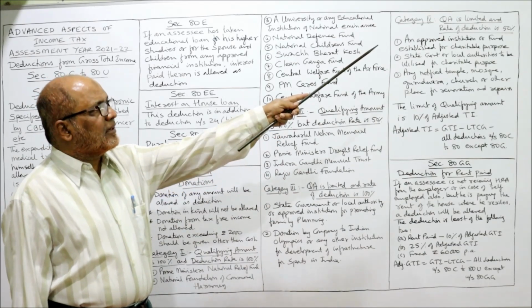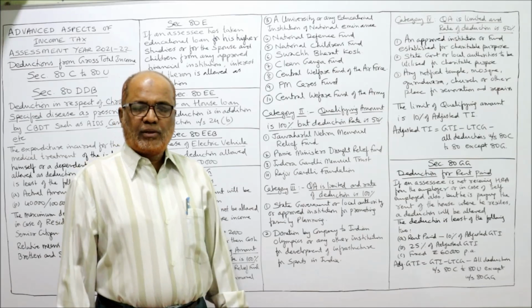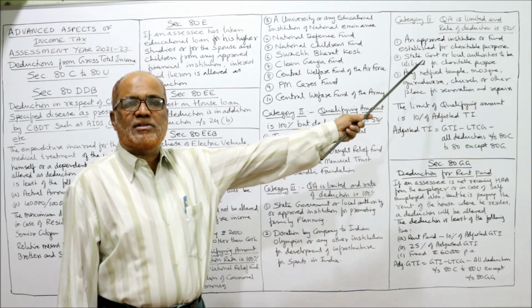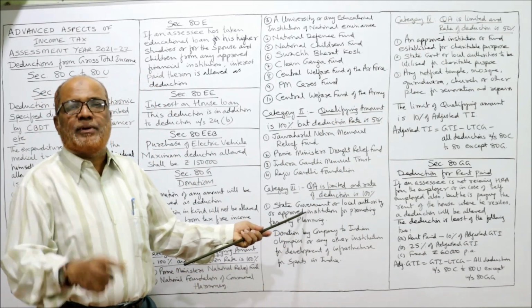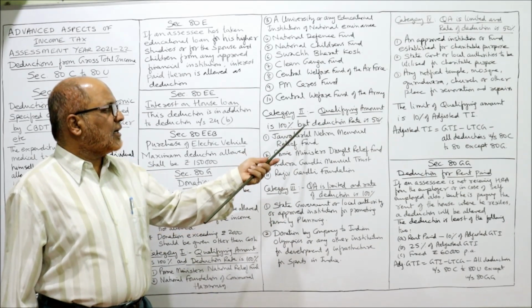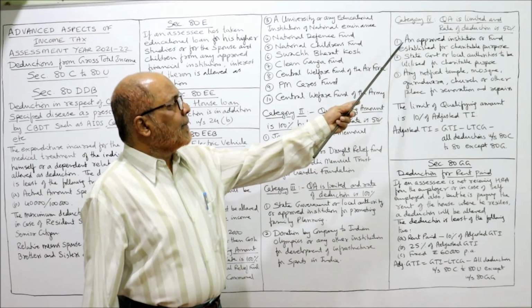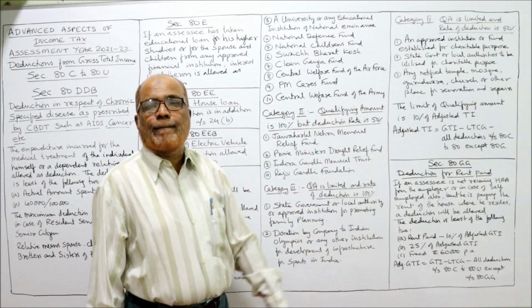Qualifying amount is limited and the rate of deduction is also 50%. So limited qualifying amount, but the rate of deduction is 50%. Here limited qualifying amount, but the rate of deduction is 100%. And here qualifying amount is 100%, but rate of deduction is 50%. Like that. The last category, an approved institution or fund established for charitable purpose.